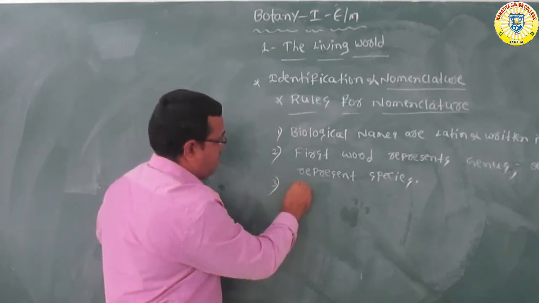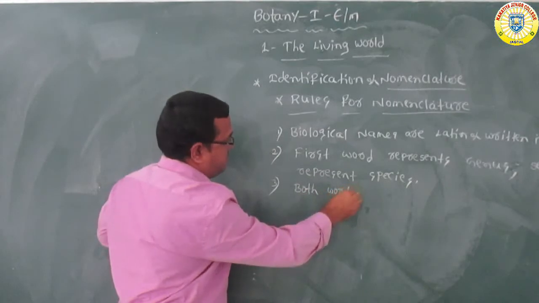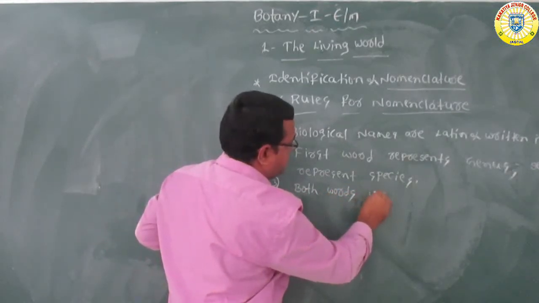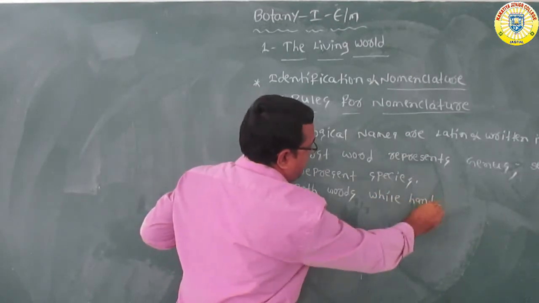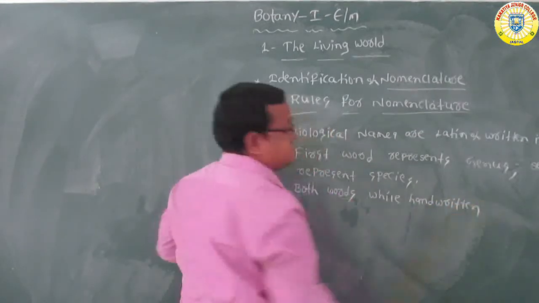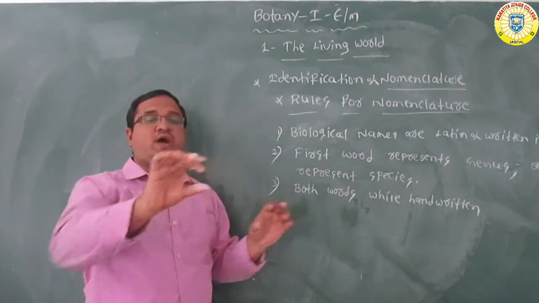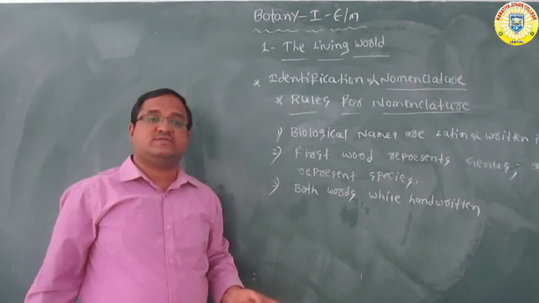Both words, while handwritten, are separately underlined. If you have written both words, after that you should draw separate lines.